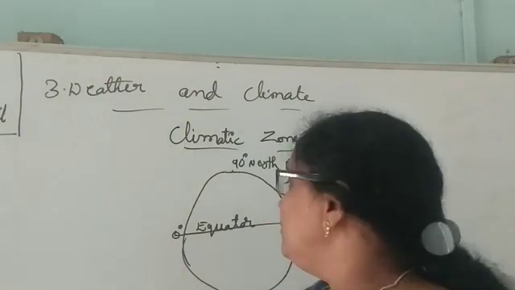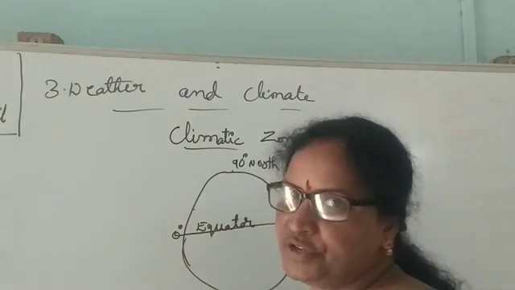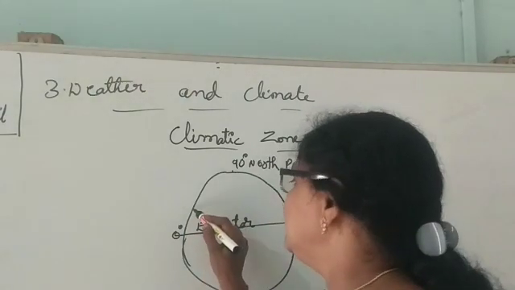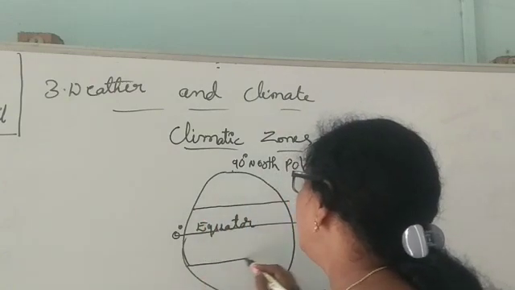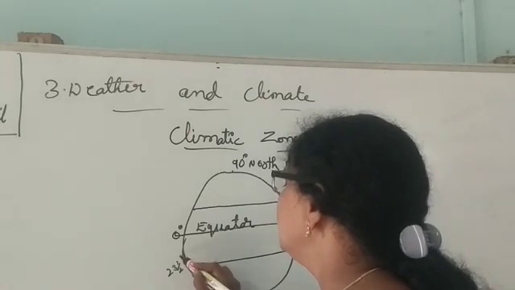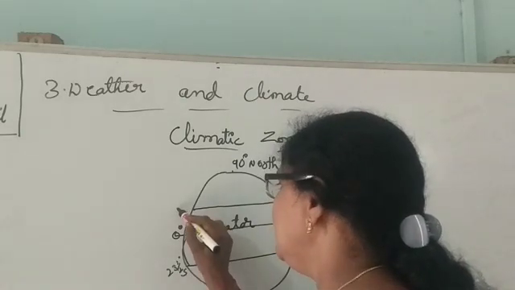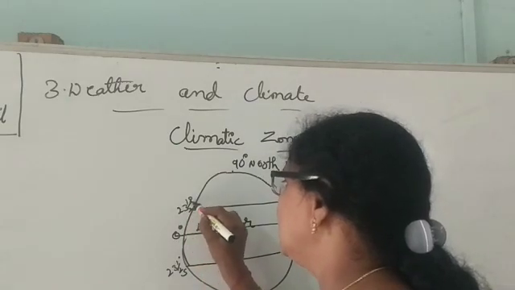Okay children, near the equator there are some important latitudes. From 0 degrees to 23.5 degrees on both sides, 23.5 degrees south and 23.5 degrees north.